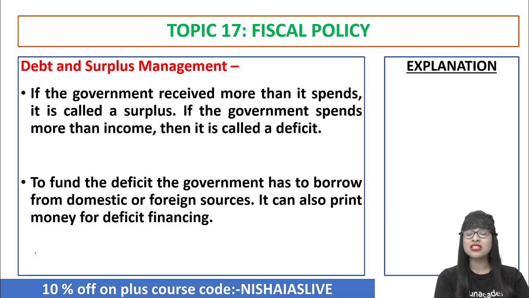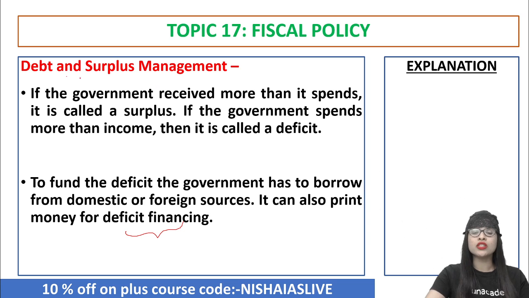Now, to fund this deficit or gap, what will the government do? They have to resort to borrowing, either from within the country or outside the country. Sometimes they can even borrow from the RBI. But RBI also has a limit, so they'll start resorting to printing the currency, called deficit financing. This is how the debt or the surplus amount has been managed in our country by the government.